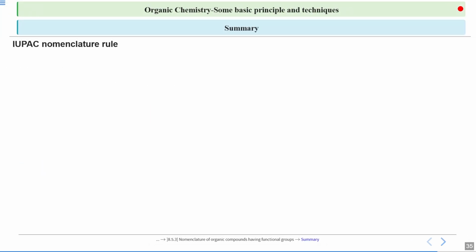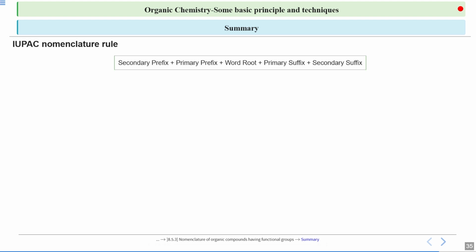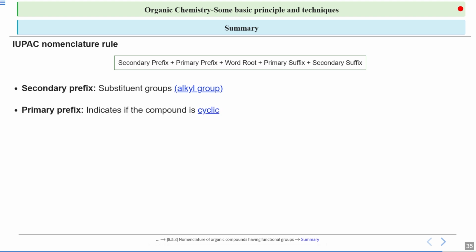Let us summarize all of today's discussion. Now we are left with some part of nomenclature, which is your cyclic ring. We have not dealt with it till now. We will see it in the next class. For now, I hope you got the nomenclature for aliphatic chains. So this was the scheme that we followed throughout this nomenclature part, in which the secondary prefix is decided by the alkyl group. In case of a polyfunctional group, the subsidiary group can also decide this. Then we have primary prefix, which is indicating your cyclic group. We'll see about it in the next class.